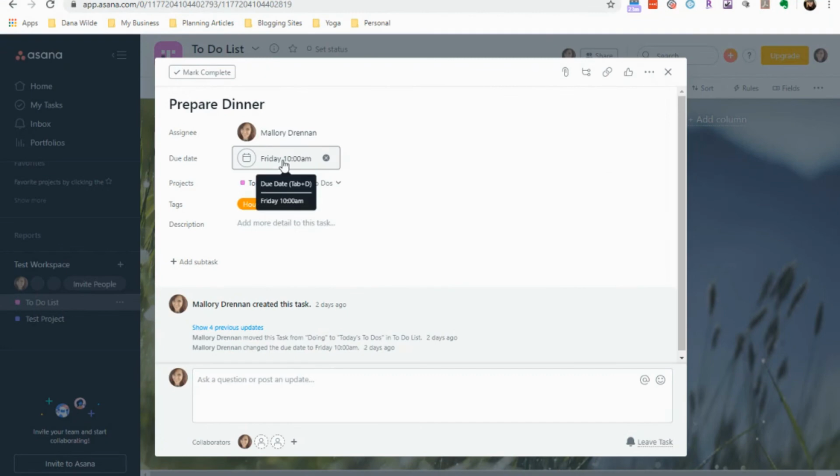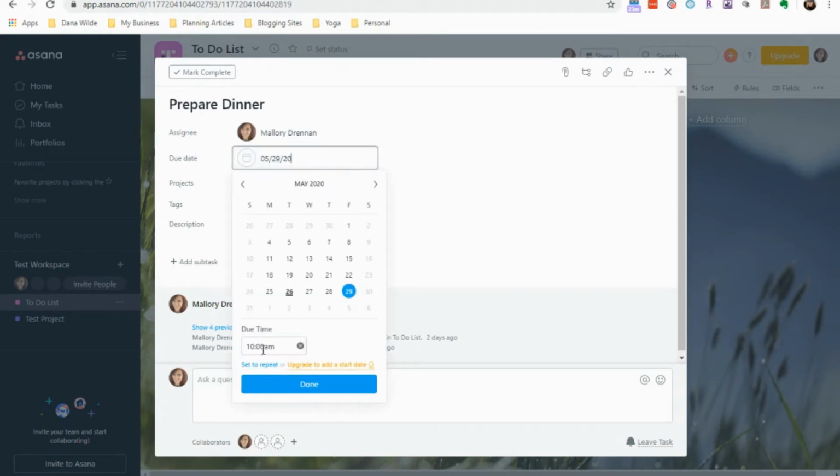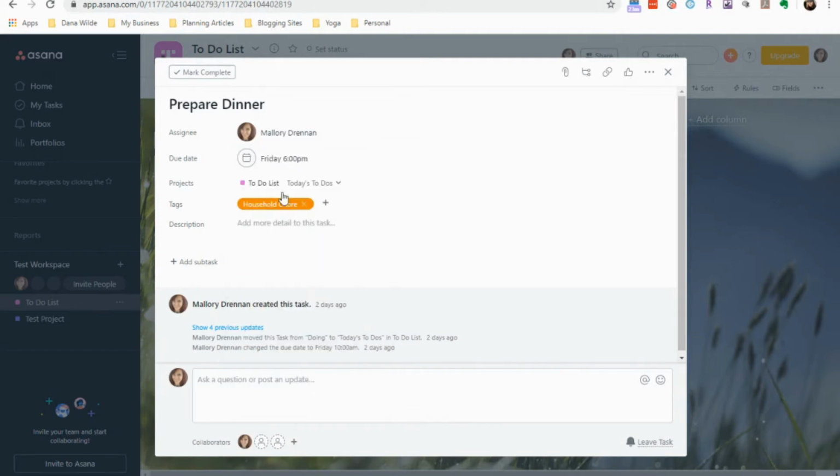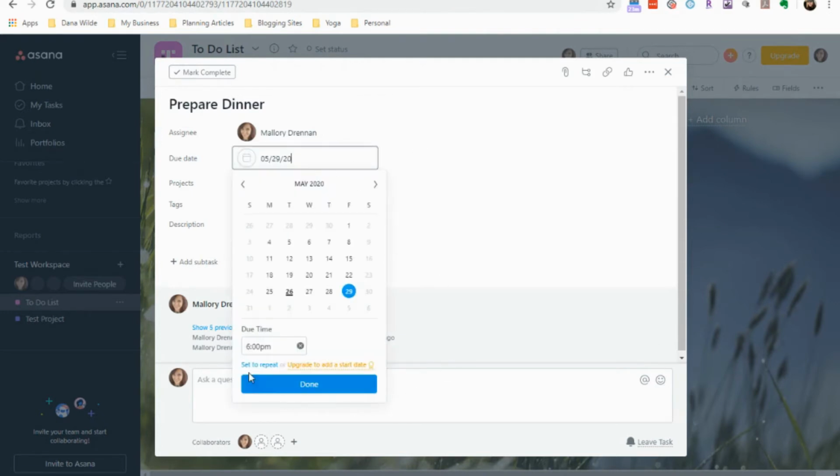Okay, so let's say we want this prepare dinner task to repeat every day because we're going to prepare dinner every day. And I just realized that this is set at 10 a.m. Let's change that to 6 p.m. to be actual dinner time. Okay, so we'll come into here. In order to have a task repeat, you would just click on the due date, and then you would click on set to repeat. And then you would just click on this first option here, and you have several different options that you can do.